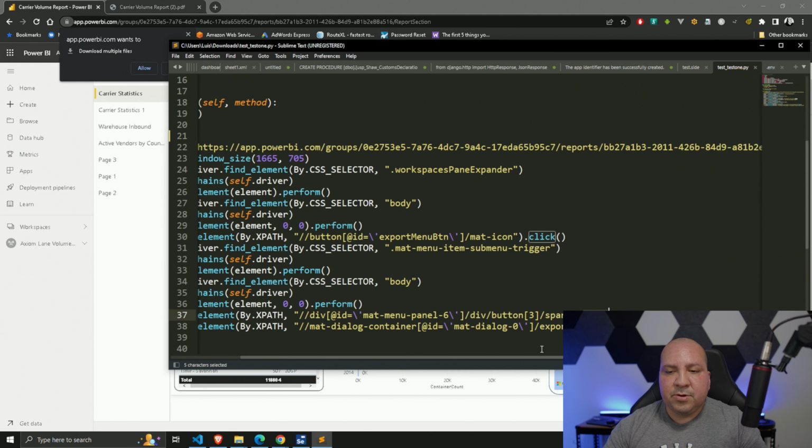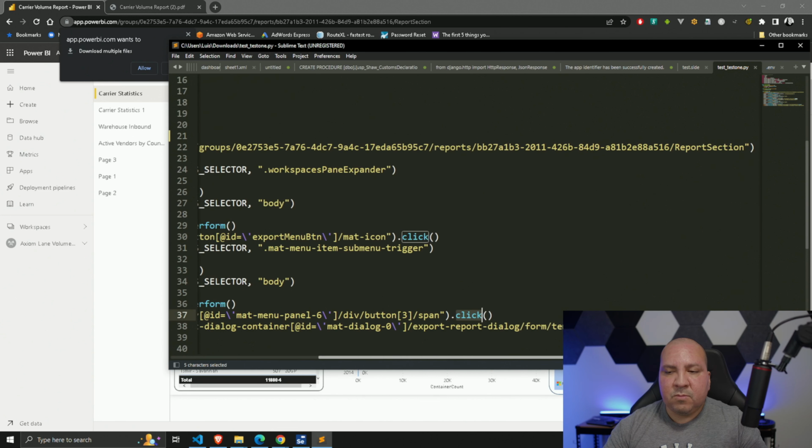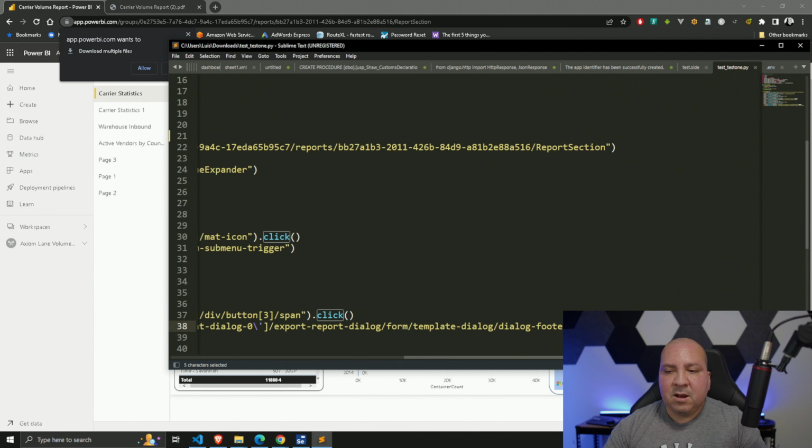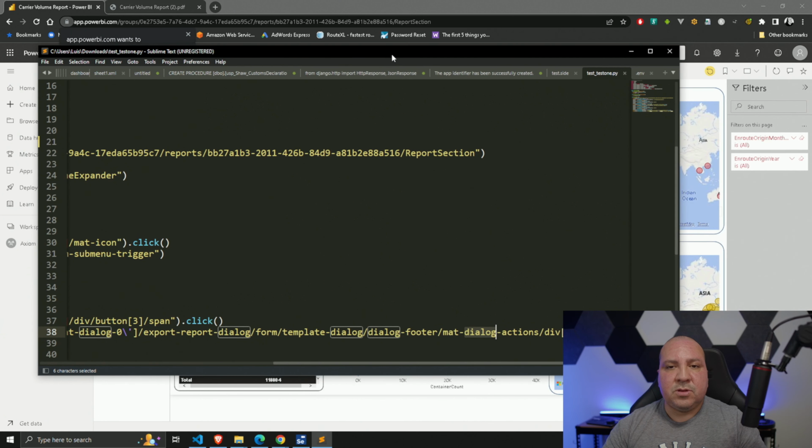Then we will do another click. And then we will do a final click, and this final click would be for the dialog. There you go. See, that opens up. That tells us to be able to export out the PDF file.